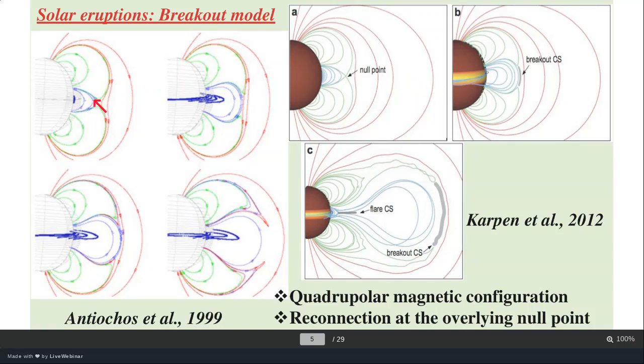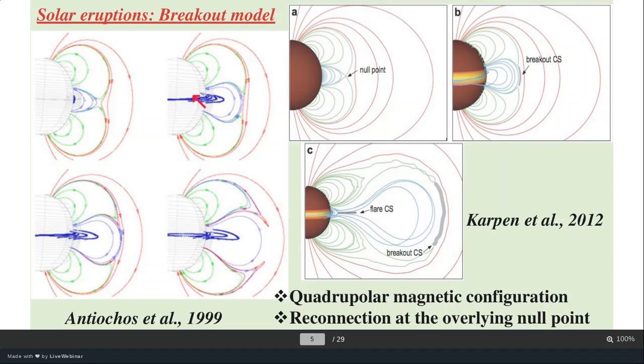After that, when the blue field line is reconnecting with the red field line, the new field lines will move in that direction and in that direction, right? So in some way, the magnetic flux rope or the filament system that exists here under the null point is going to erupt this way, because the magnetic tension is going to be released due to this null point reconnection at the top.